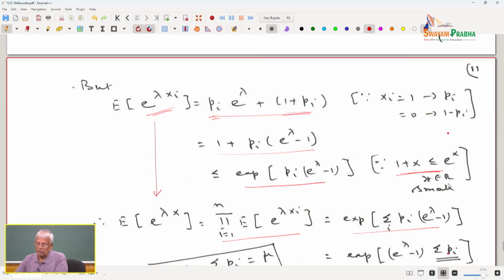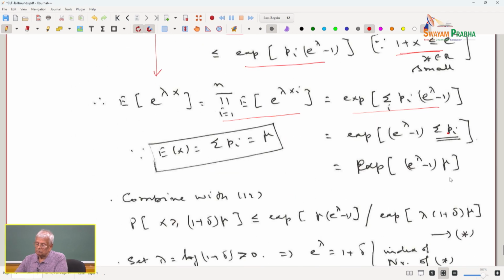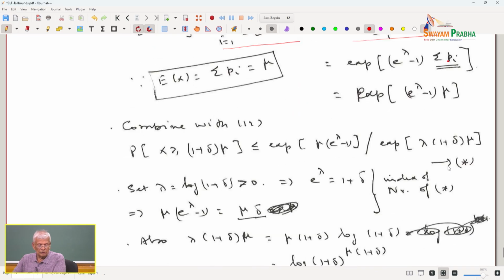Summation mu is summation pi, because each random variable has the mean pi, and mu is the mean of the sum. So, combining with 12, the probability that the upper is less than or equal to e to the power of mu times e to the power of minus e to the power of lambda minus 1 divided by exponential of this term. Now, I am going to set lambda.